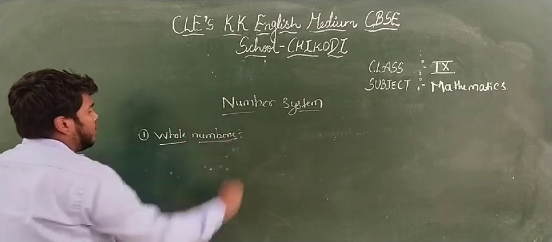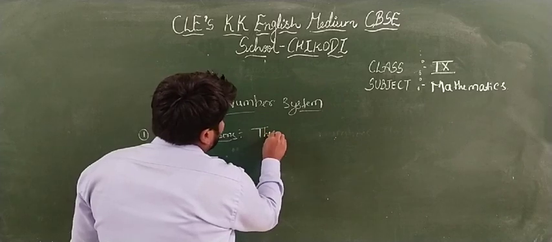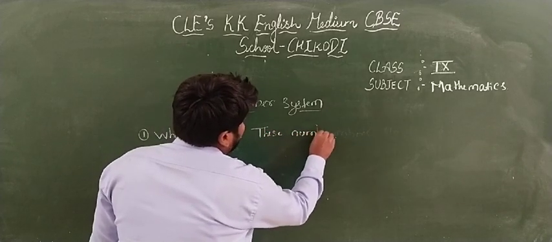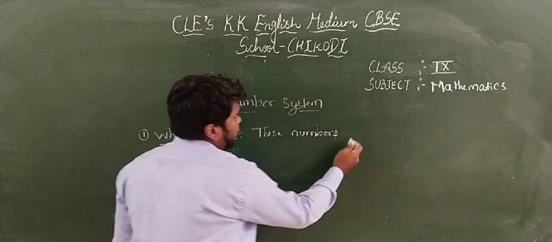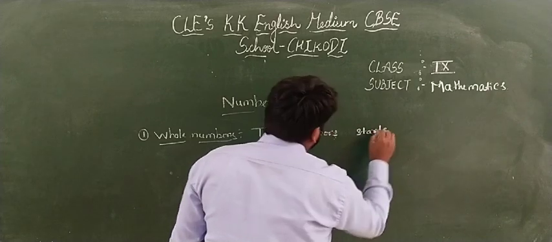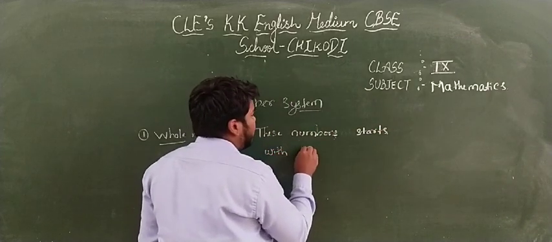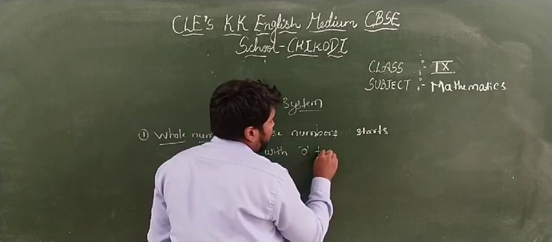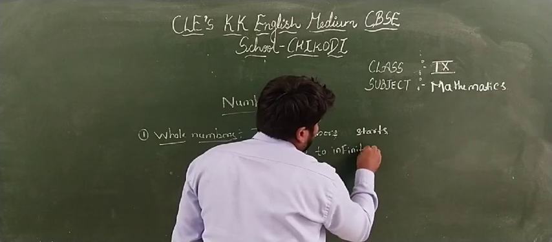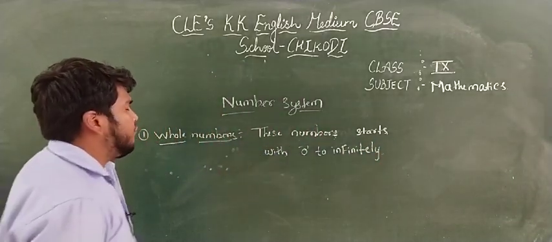Whole numbers: these numbers start with 0 to infinity.